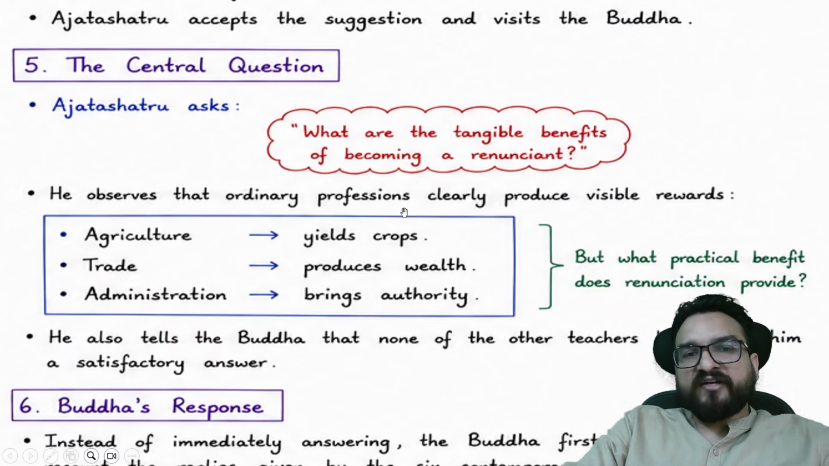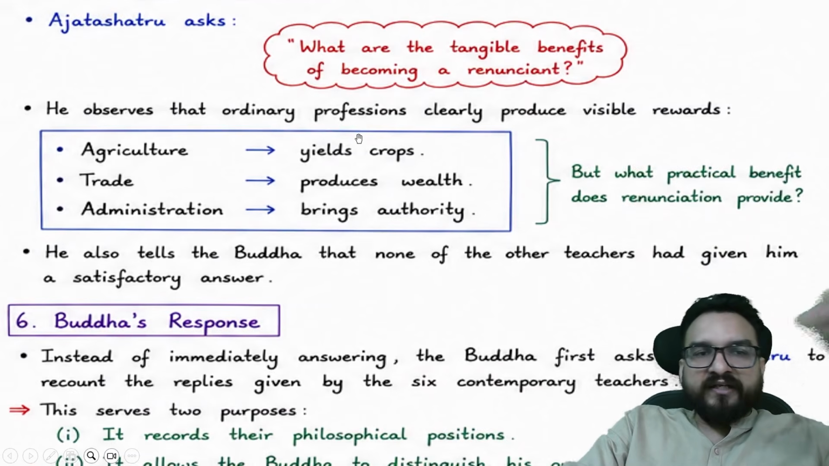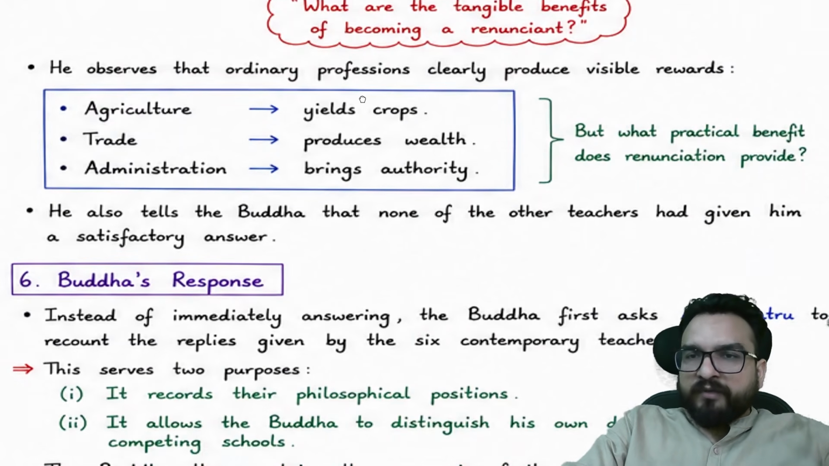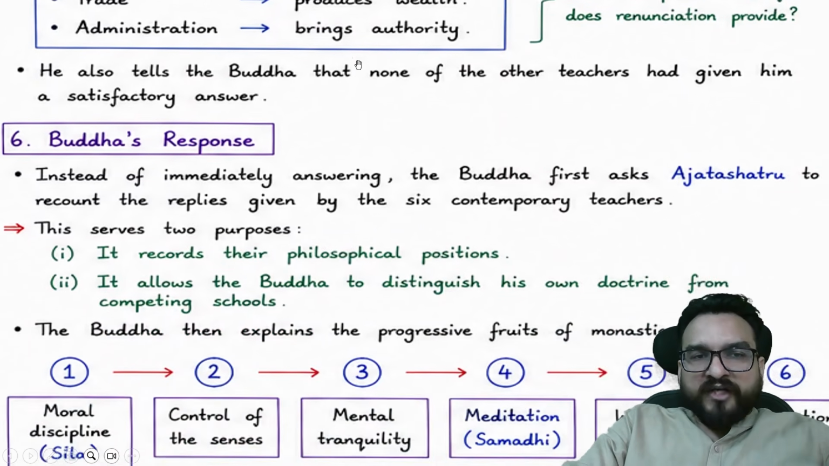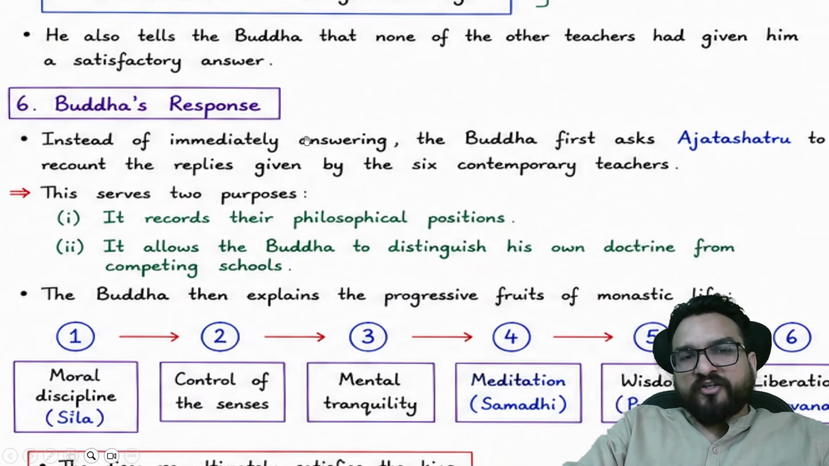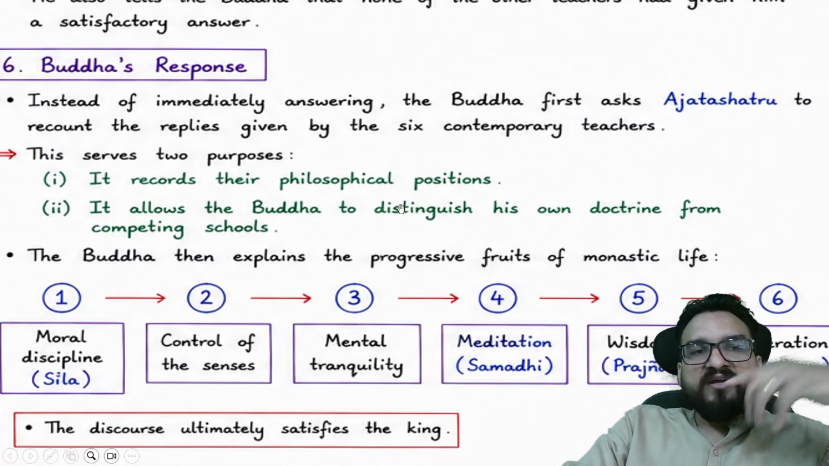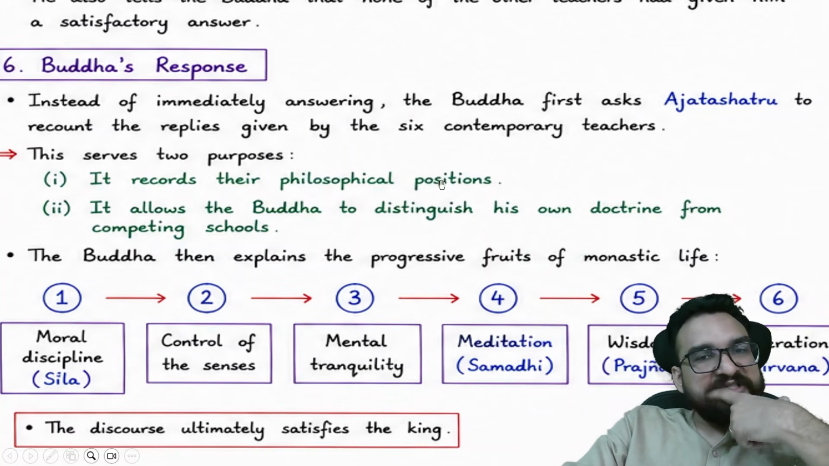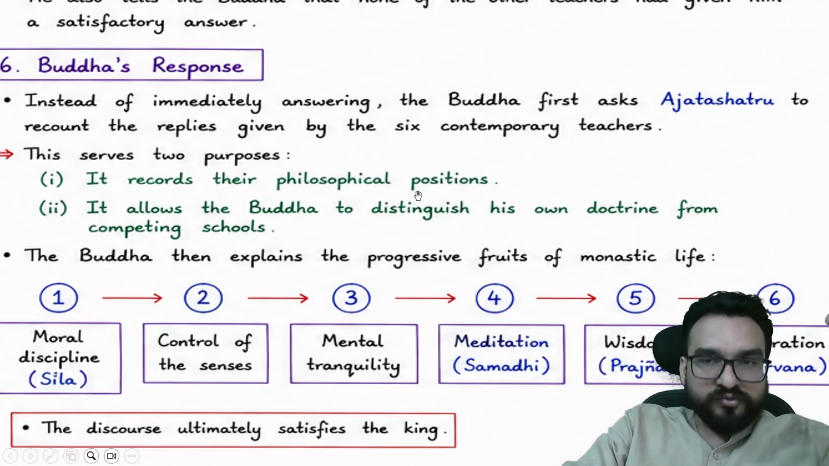He observed that ordinary professions clearly produce visible rewards. Agriculture yields crops, trade produces wealth, administration brings authority. But what practical benefit does renunciation provide? Buddha's response was, instead of immediately answering, Buddha first asked Ajat Shatru to recount the replies given by the 6 contemporary teachers. This question serves 2 purposes. It records their philosophical positions, and it allows Buddha to distinguish his own doctrine from competing schools.